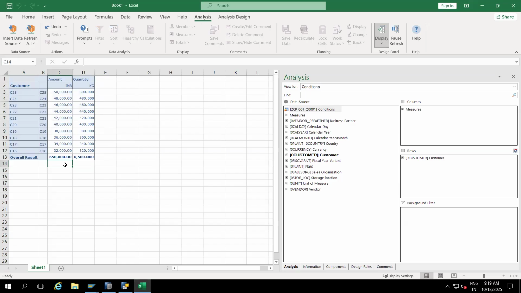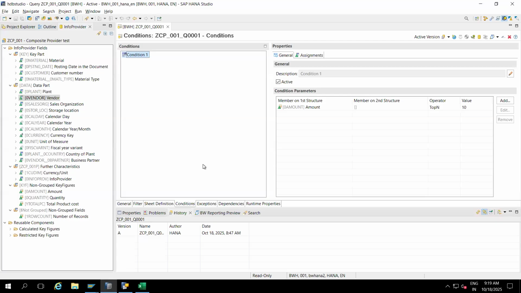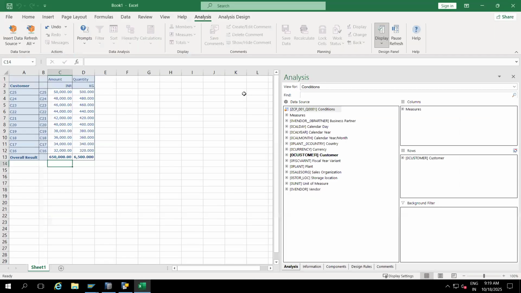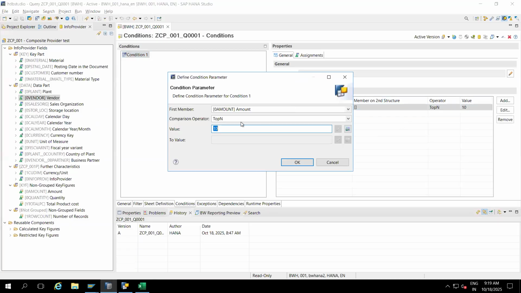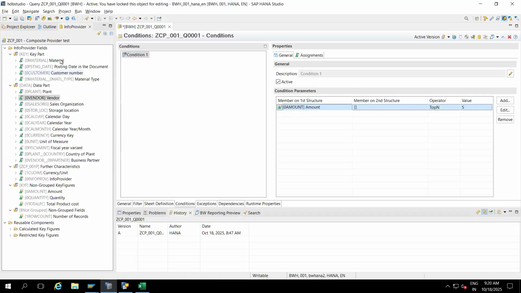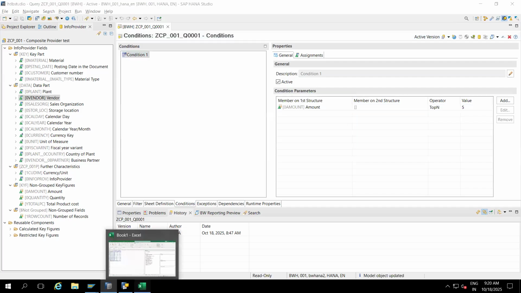Top n means, okay. So now my requirement is that dynamically I will enter the number, 5 or 10 or 3. I want to know only the top 10 customers, or for 2 or 3. Dynamically I need to give it. So this is hard coded. Every time it will come 10. I am not expecting it like this. In runtime, it has to ask me every time we execute the report. So it has to ask me. Okay, how will we do it?